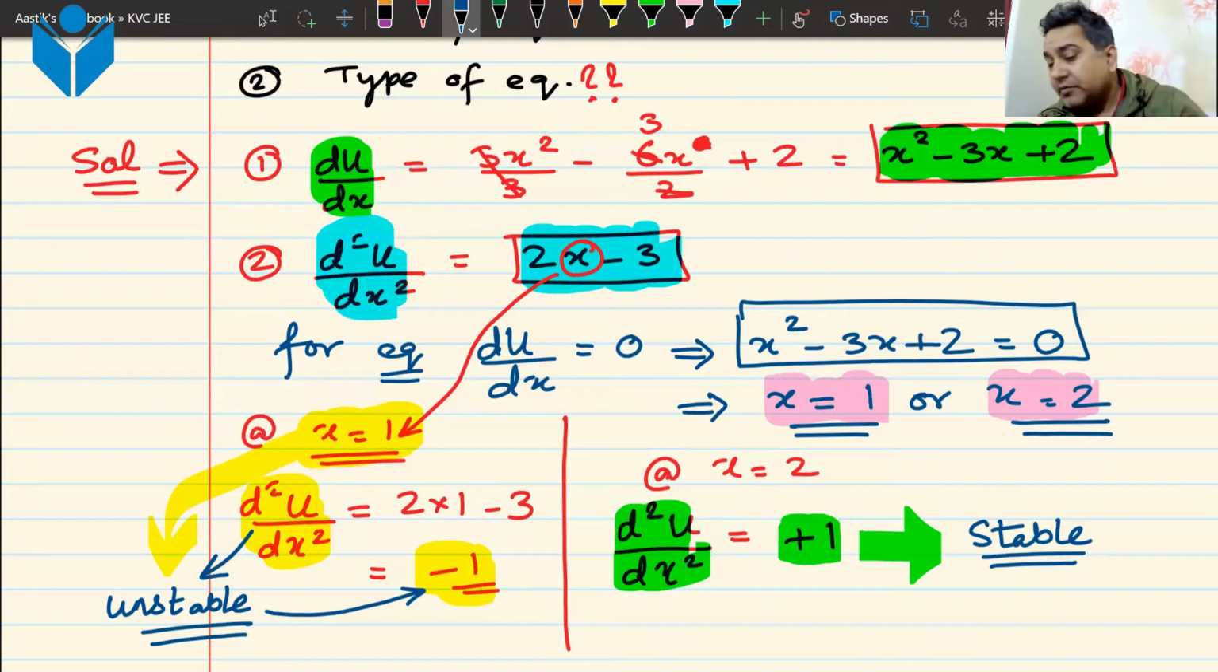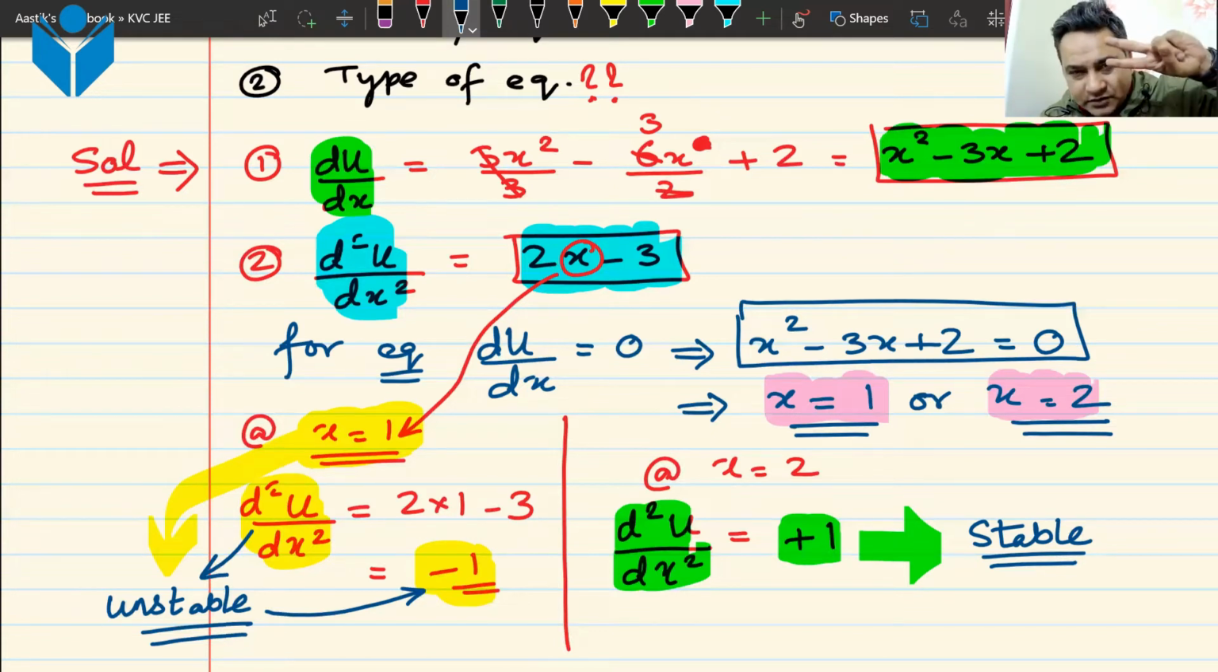If you have more than 1 point of equilibrium, for example, you have 2 points of equilibrium, it is sure what? One is unstable and another is stable. Yes, that is the result that we have to understand.